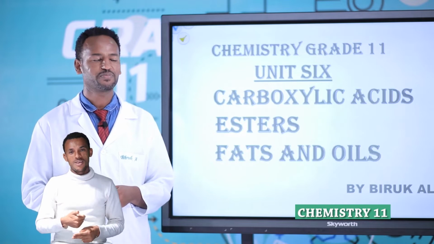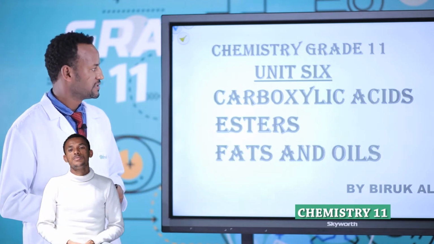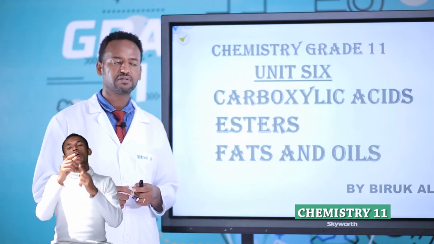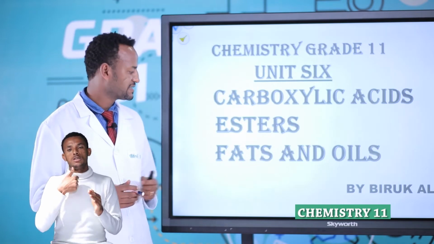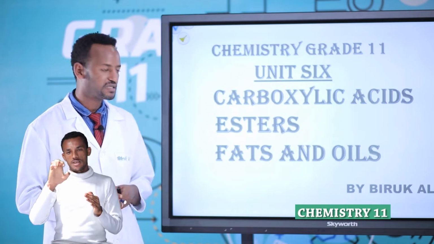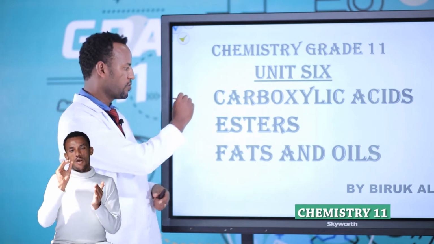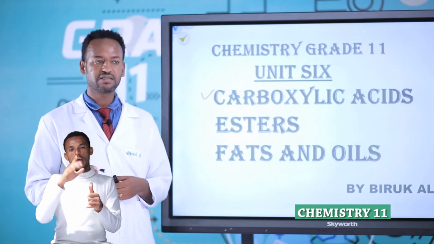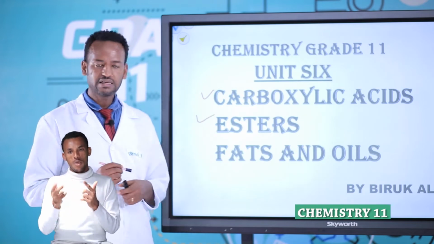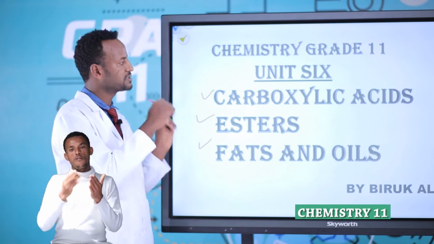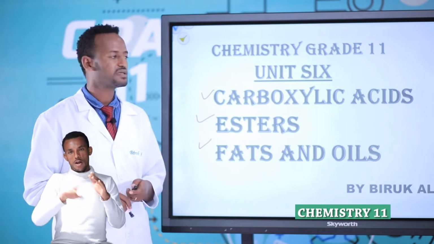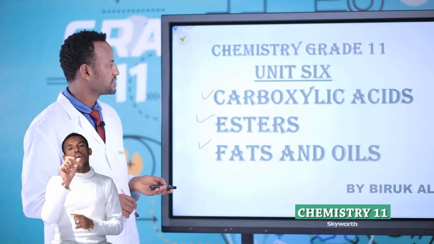Okay, this is grade 11. The last chapter is carboxylic acid, esters, fats and oils. Three subtopics: one is carboxylic acid, the other one is esters, and finally we discuss fats and oils. This is under unit 6, grade 11, the last topic.